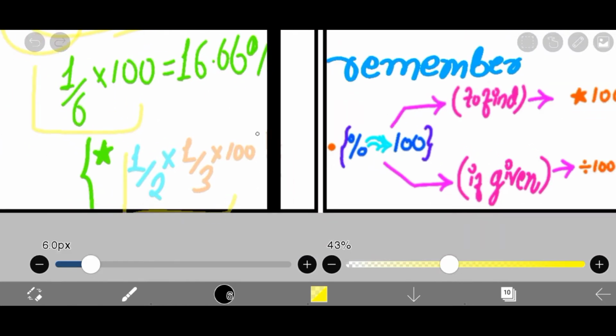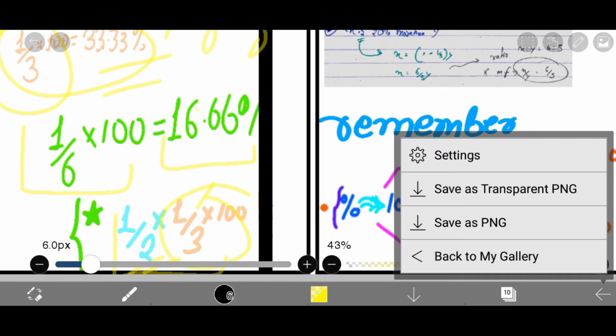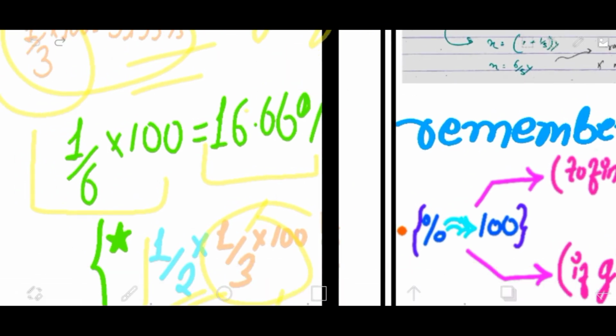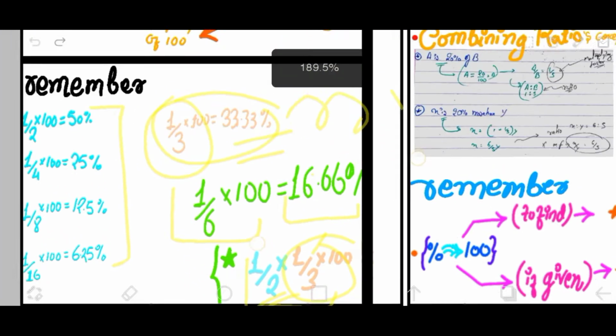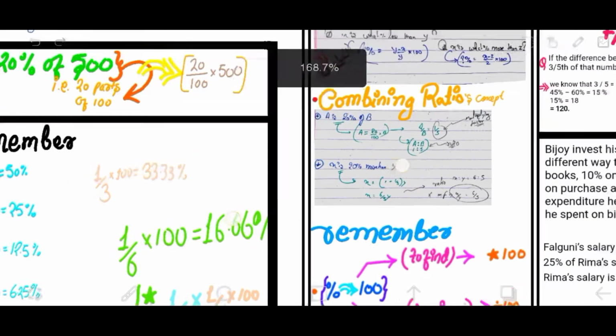1 by 6 is 1 by 2 of 1 by 3. We know that 1 by 3 is 33.33%, so you just need to divide it by 2, and you directly get 16.6%. I suggest that remembering such small details helps you grasp a question very quickly and comprehend it well, and that's the key here. That's why I suggest you remember such concepts, which will be useful.